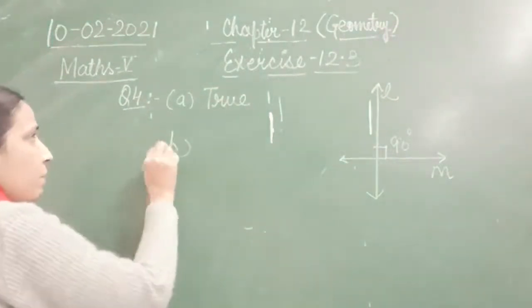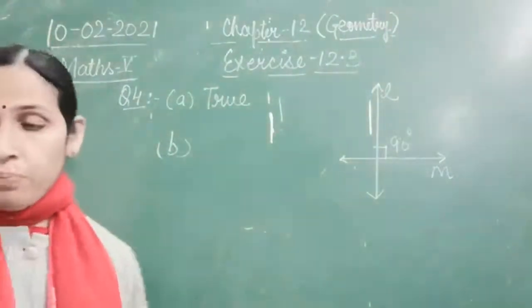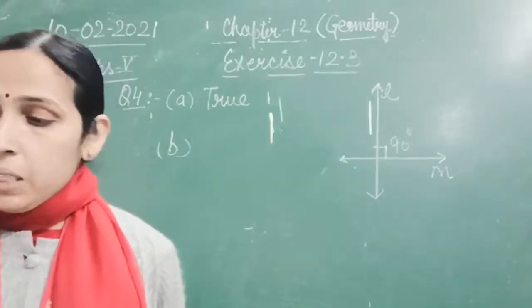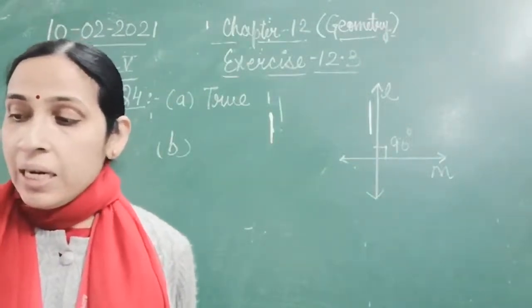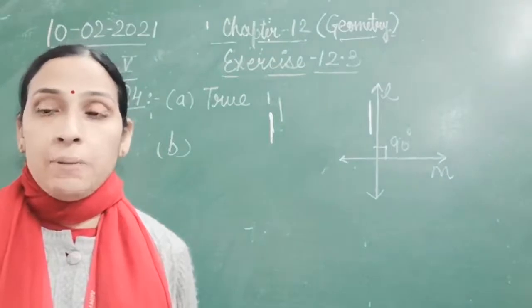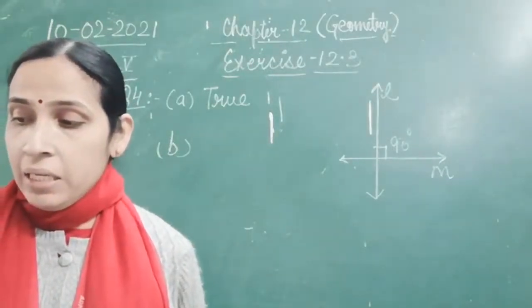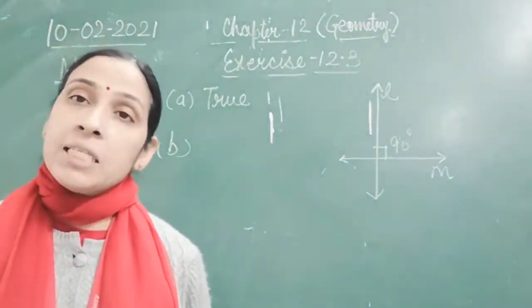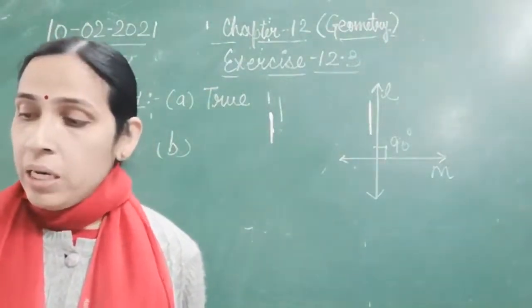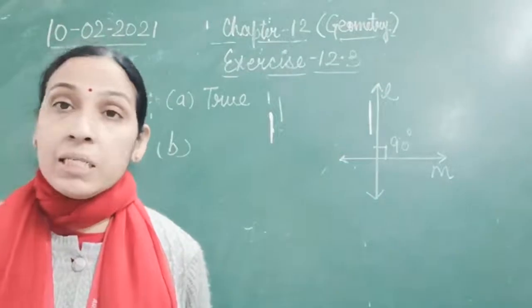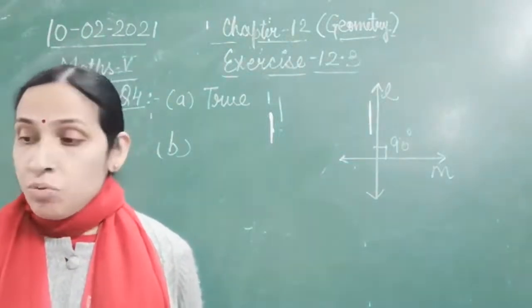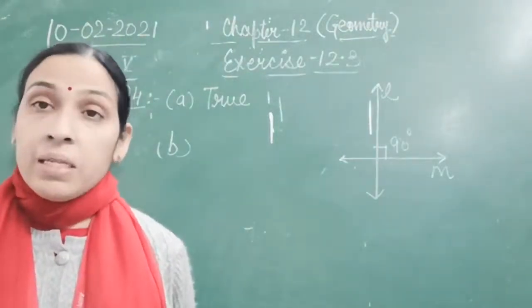Now let's come to B part. B part is: two lines are either intersecting or parallel. Now two lines in a plane I was talking about. Here two lines are either intersecting or parallel, so that is false.